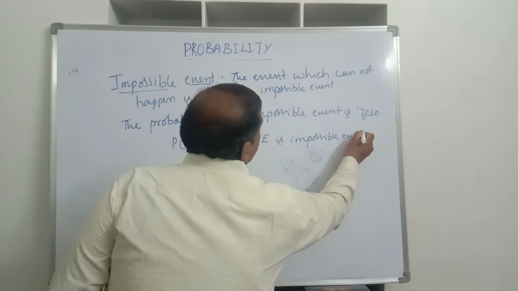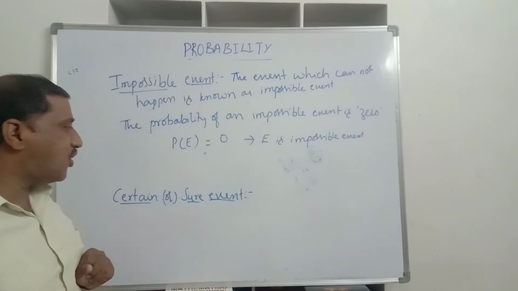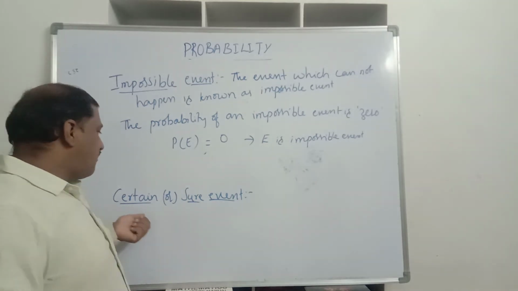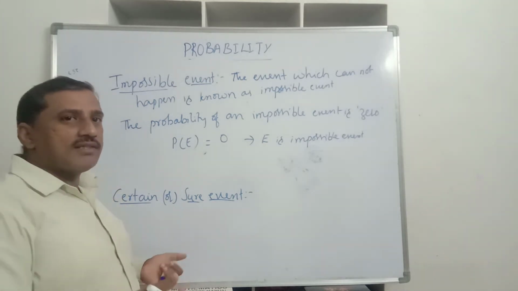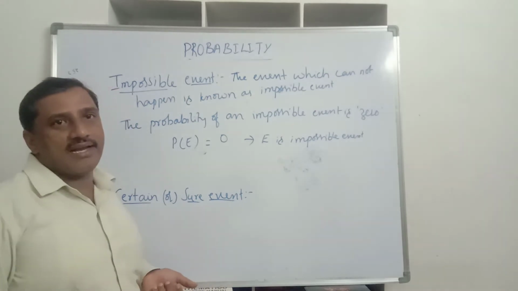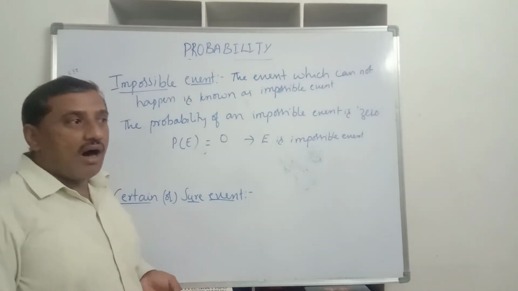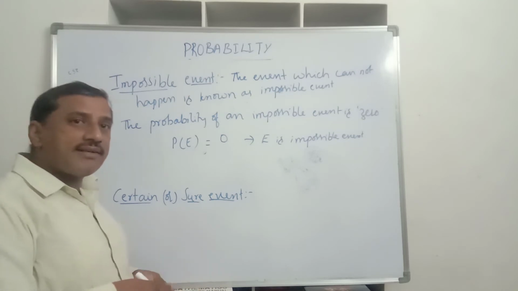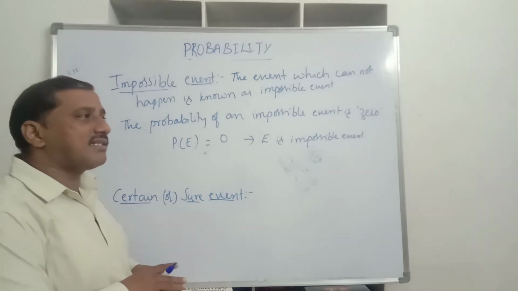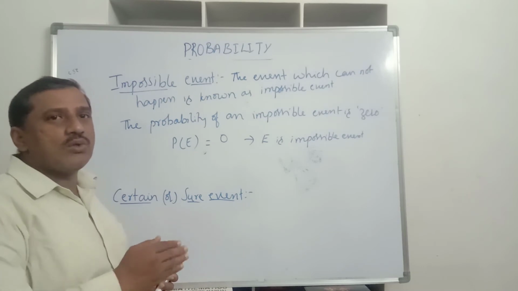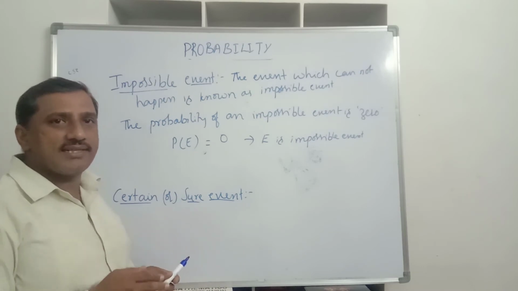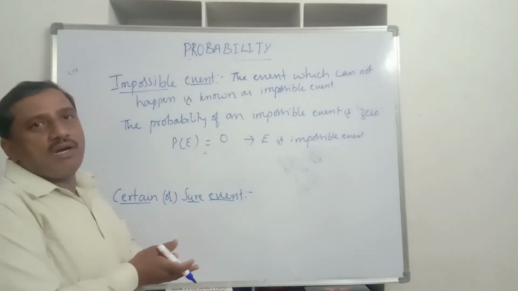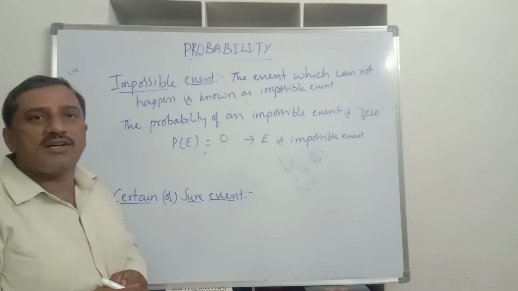So now we will discuss one more: a certain or sure event. See here, when we toss a coin, getting either a head or a tail, or when we roll a die, getting a number equal to 6 or less than 6. Equal to 6 means it is 6, and less than 6 means it is 1, 2, 3, 4, 5. So all favorable outcomes are equal to the number of possible outcomes.